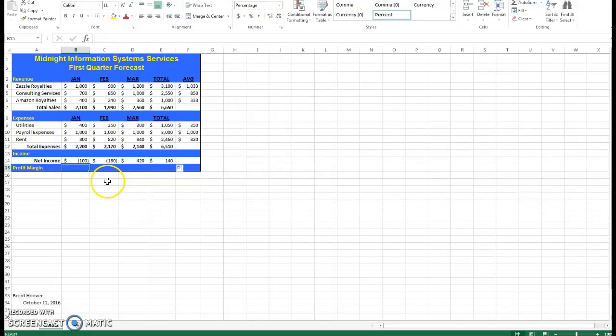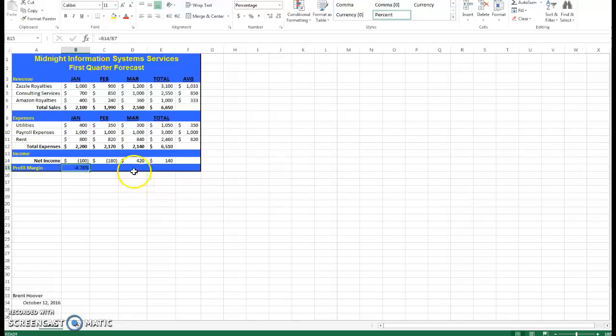Now in this one, you can either put it below or right above. It really doesn't matter to me. You're just looking at your profit margin, seeing how much your income is compared to your sales, right? You're looking at how we are essentially minimizing our expenses. So all we have to do with this is use an actual formula here. Just take our net income divided by the sales, and we end up with a profit margin.